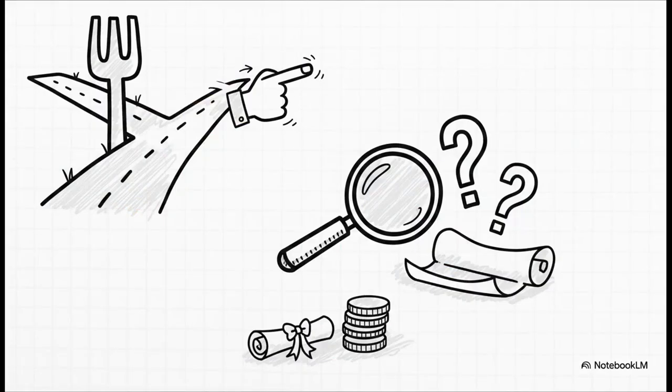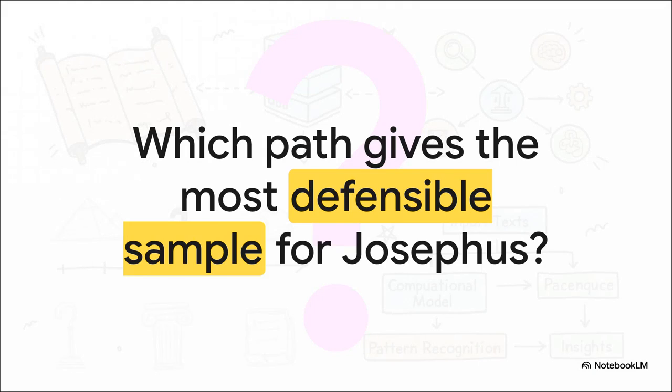So, this is where I officially hand the keys over to you. Here are the immediate open decisions and the paid tasks we need your expertise for. First up, we need you to choose Option A or Option B for sampling. Second, we have some ambiguous TLG identifiers for authors like Origen and Eusebius that really need a scholar's eye to lock down. And finally, we'll need you for that paid scholarly review to validate the final ontology once our iterative loops are done. So, I'll leave you with this to chew on as we wrap up.